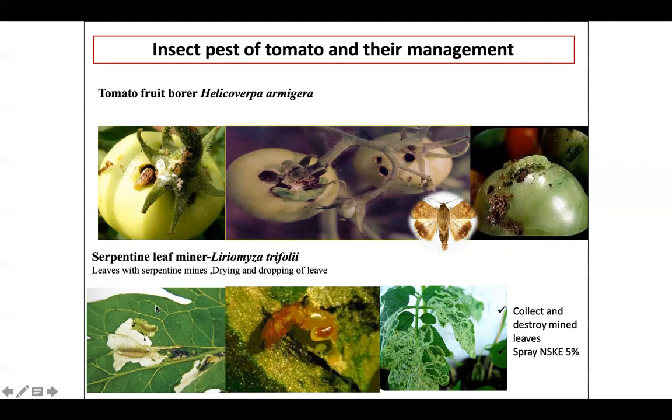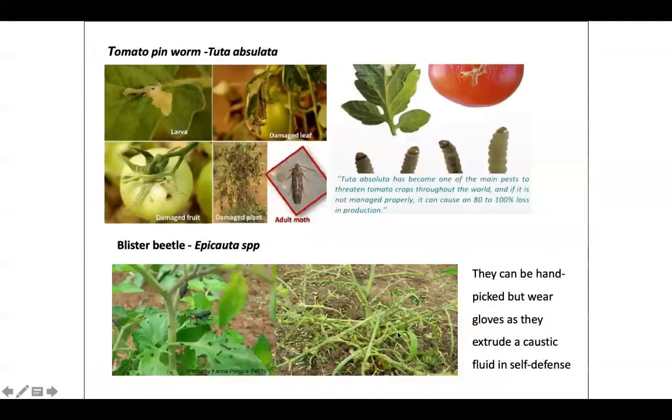Whereas with the serpentine leaf miner, you can see how the maggots bore below the epidermis layer and cause serpentine-like mines. Then again Tuta absoluta causes damage to all plant parts like leaf, stem and fruits, and the adult looks like this. You can identify it by looking at this kind of sign.